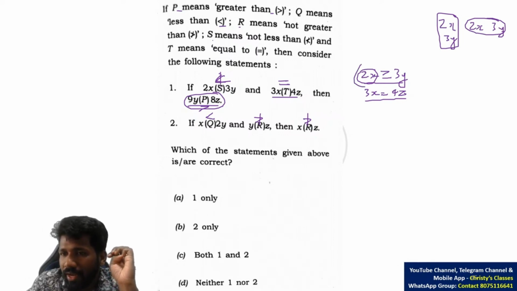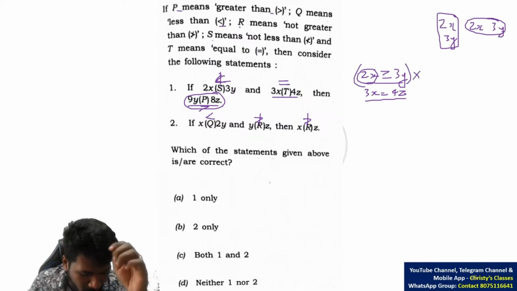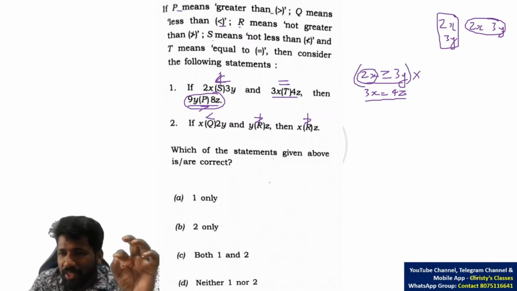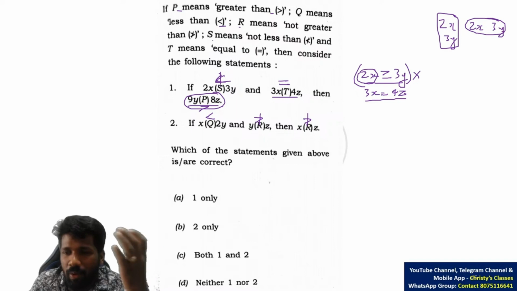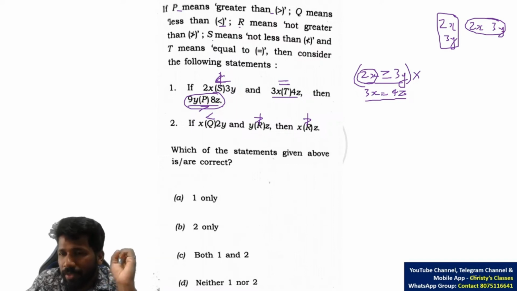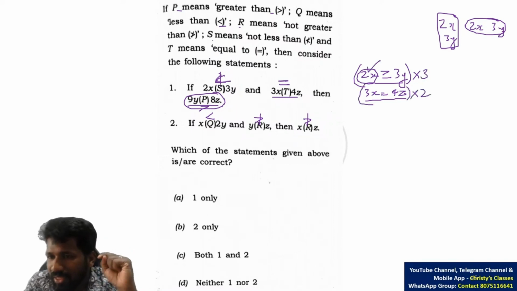How to do that? Like in linear equations. That's why I told you this is not a pure reasoning question, quant ideas are involved. Multiply by 3 to make it 6x, and multiply by 2 to make it 6x.